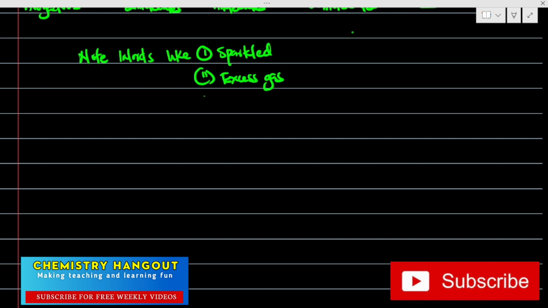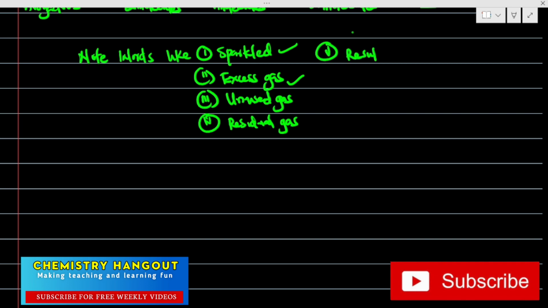Unused gas, note this word too, it is very common. Also residual gas, or resulting gas. All these words are words we use in these questions.